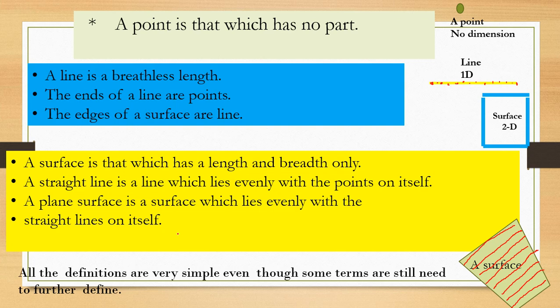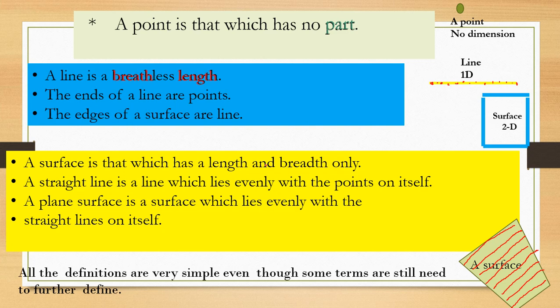Now here, as we are observing, when we think about all these statements, these definitions are very simple to understand about the line, surface, point and other terms. But still, some terms need to be defined further, like part. A point is that which has no part. What is the meaning of this term part?